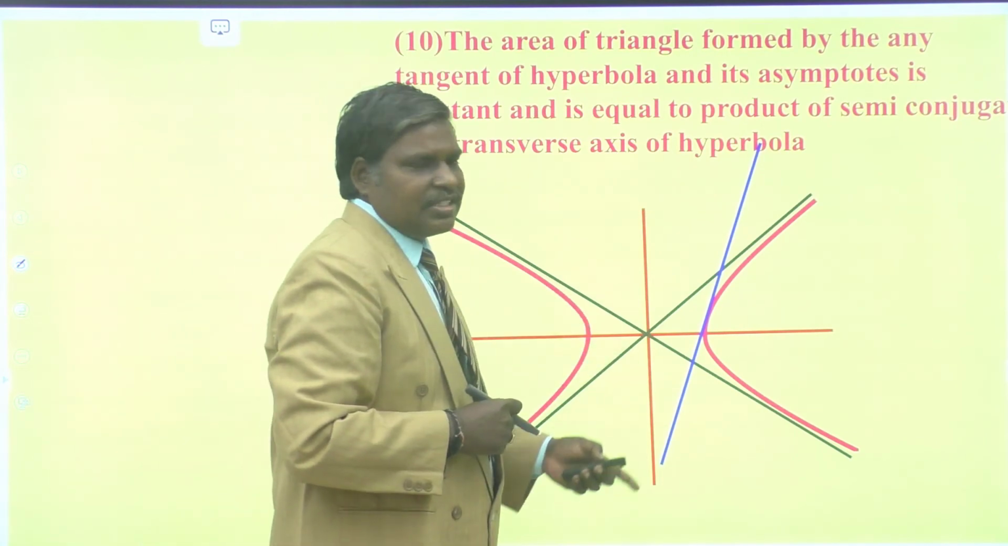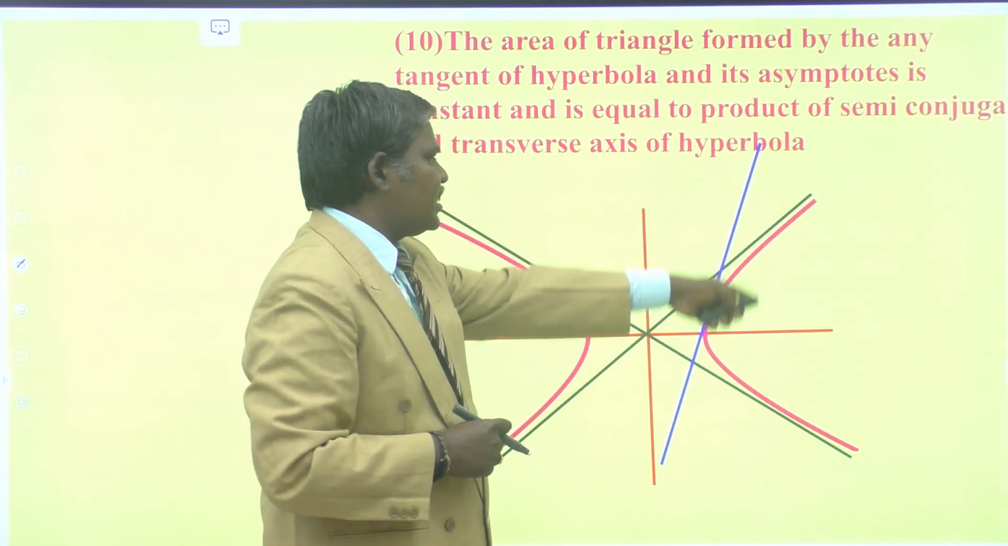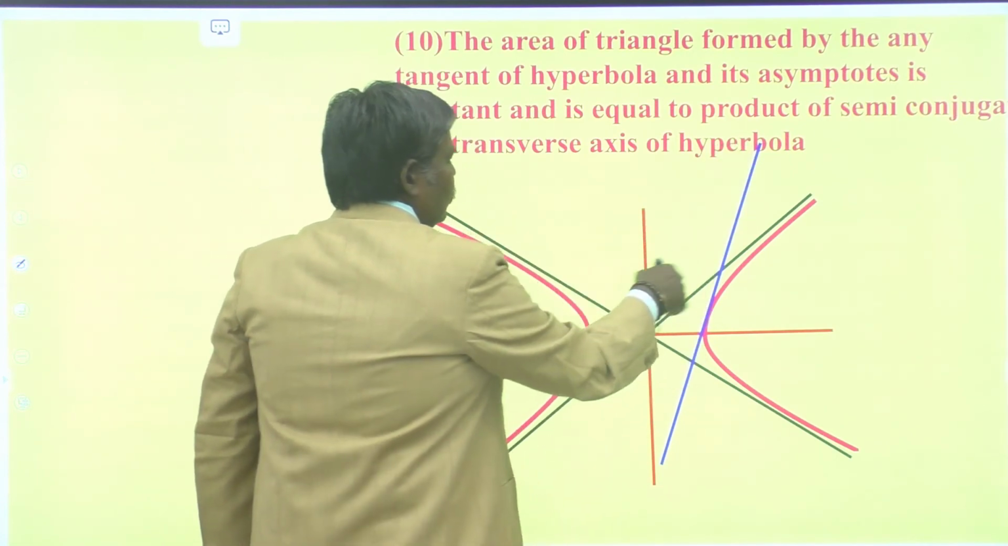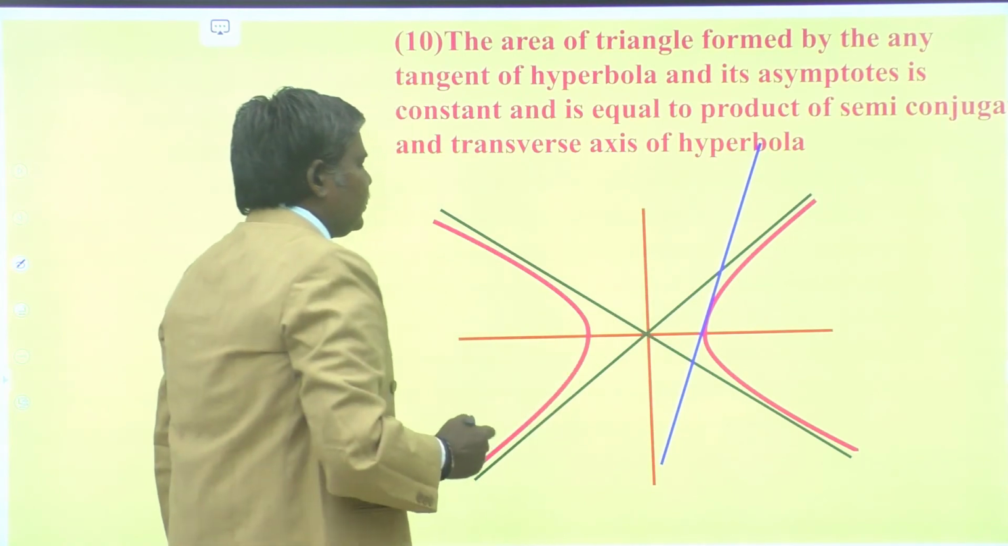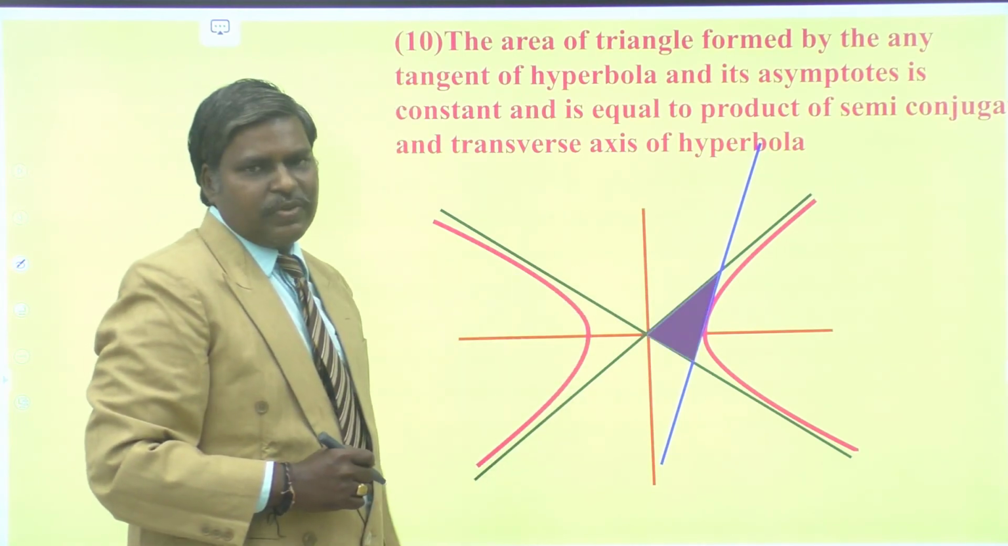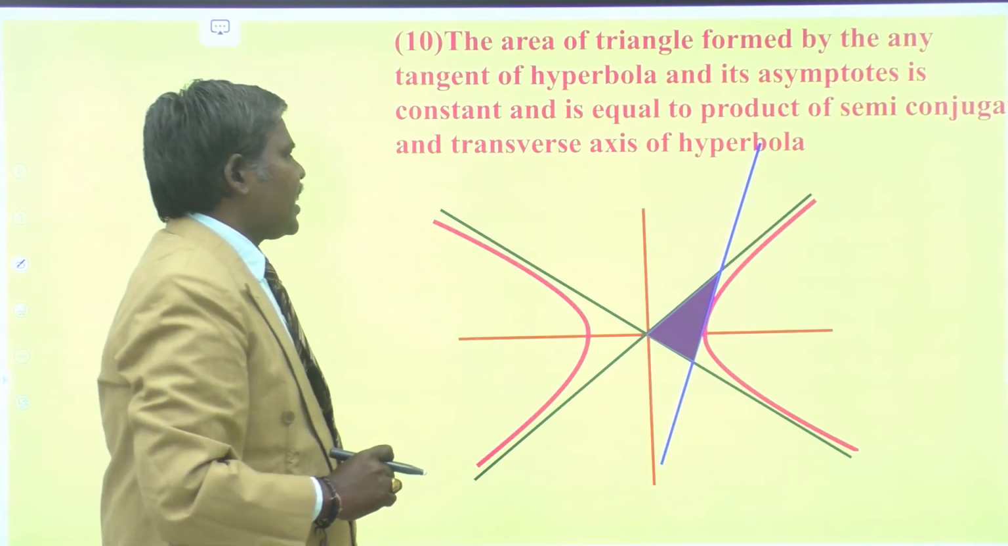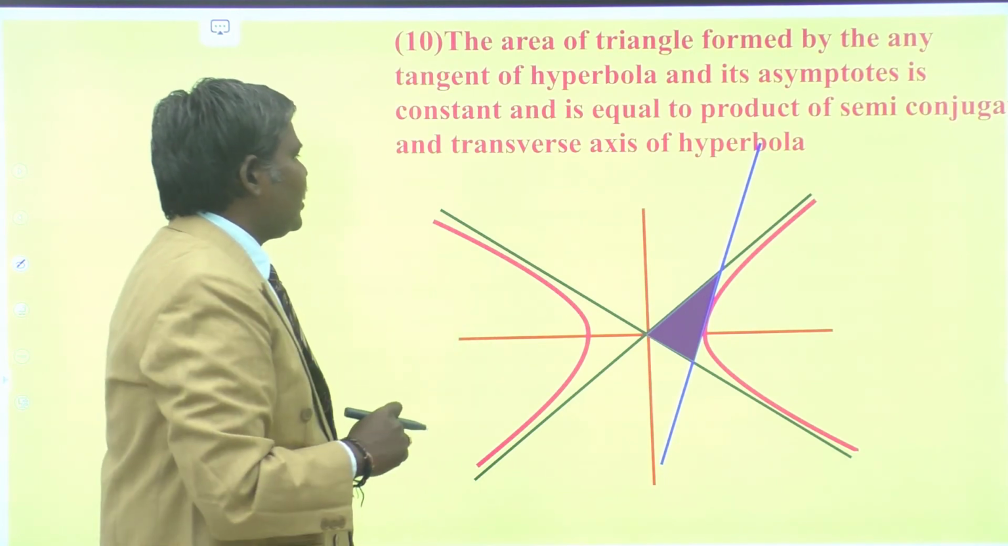Asymptotes are also tangents, but special tangents. They touch the hyperbola at infinity. This is the general tangent. So these three lines form a triangle. This is the triangle as shown in this figure. Now we have to find the area of the triangle. Understand? How to find that area? Let us see.